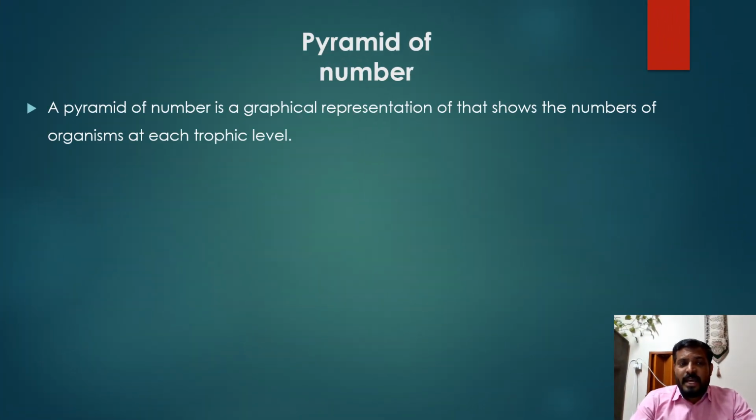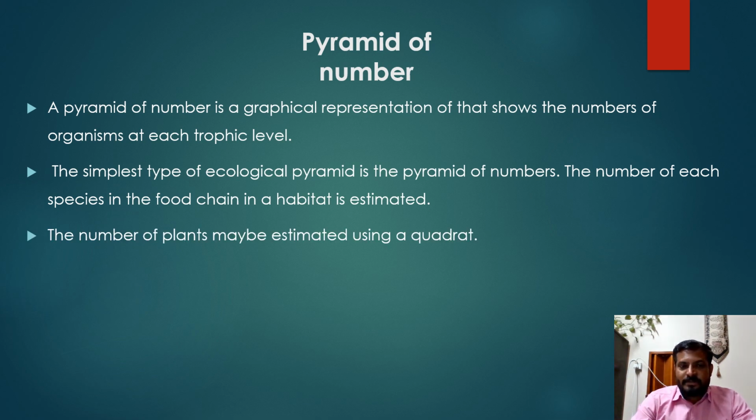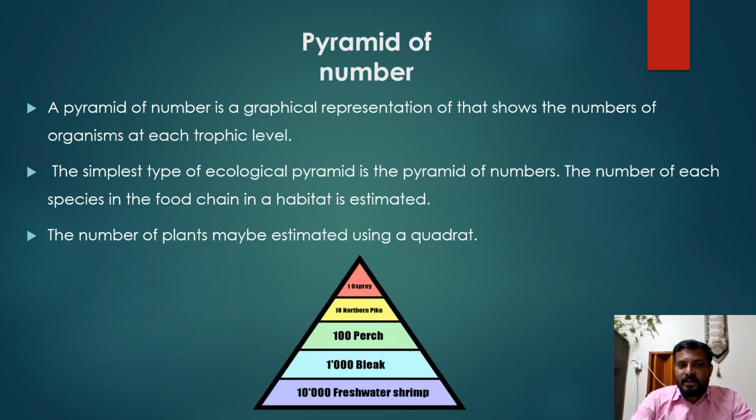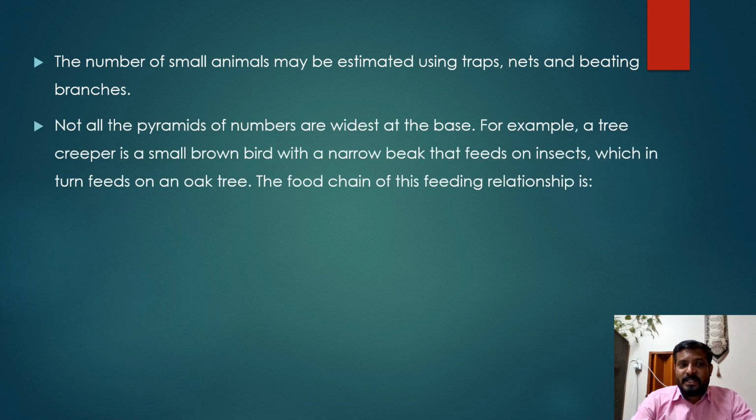Pyramid of number. A pyramid of number is a graphical representation that shows the numbers of organisms at each trophic level. The simplest type of ecological pyramid is the pyramid of numbers. The number of each species in the food chain in a habitat is estimated. The number of plants may be estimated using a quadrat. Here, an example of a pyramid of number. The number of small animals may be estimated using traps, nets and beating branches.